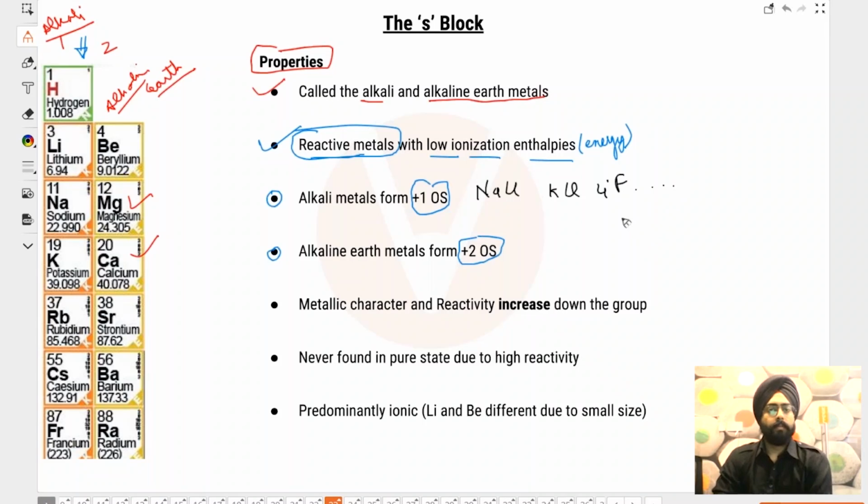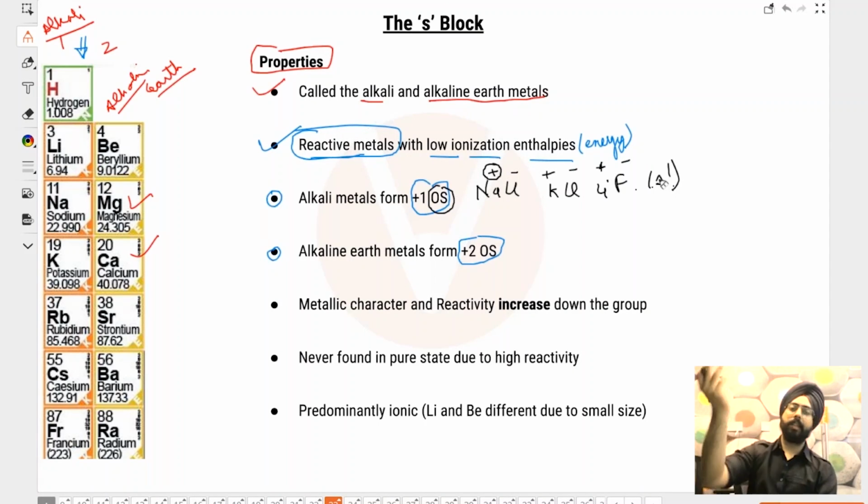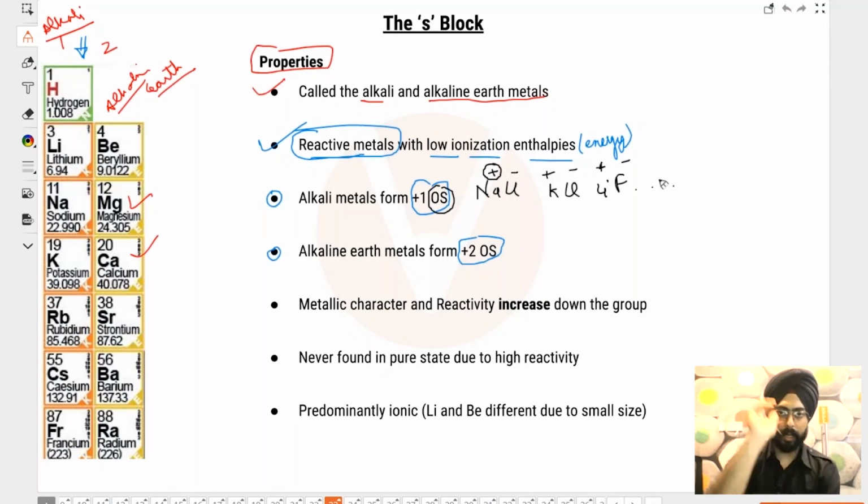In all of these cases, Na positive, Cl negative, K positive, Cl negative, Li positive, F negative. So the oxidation state, which is basically the charge on the cation, is +1. Because of their electronic configuration S1, they can lose that electron and become as good as a noble gas. They can achieve their octet by losing that one S electron.